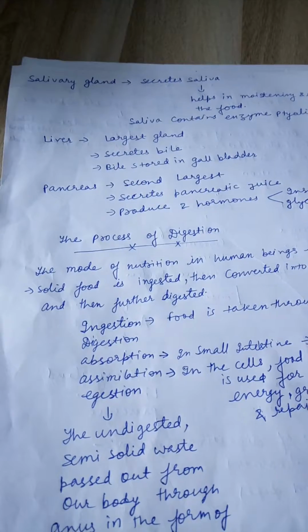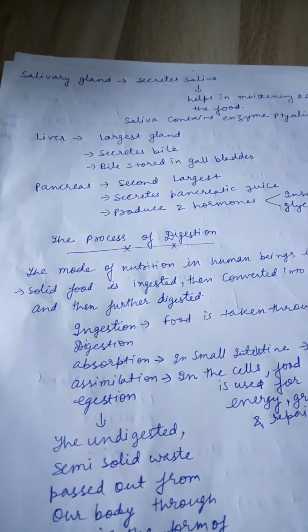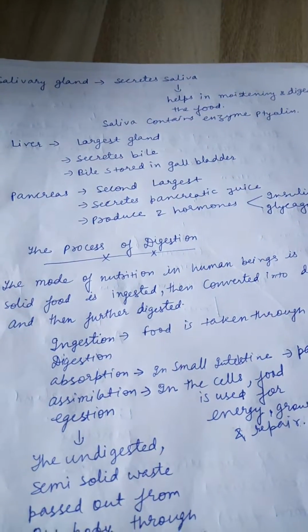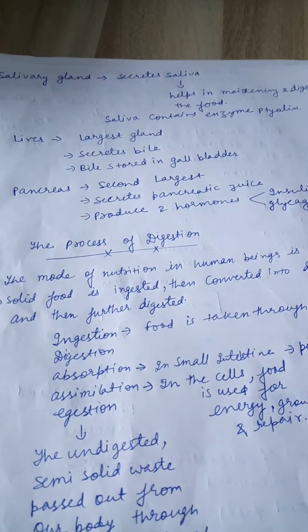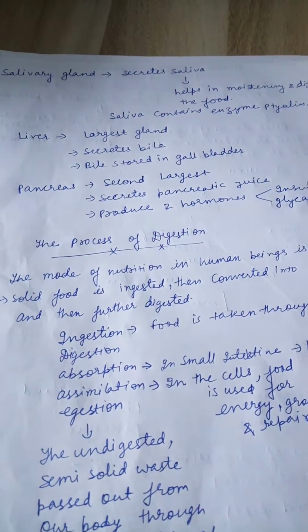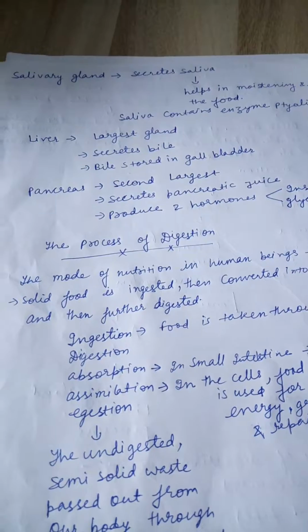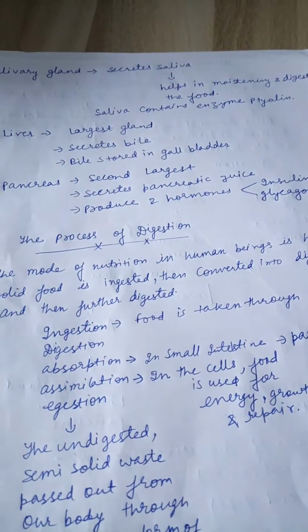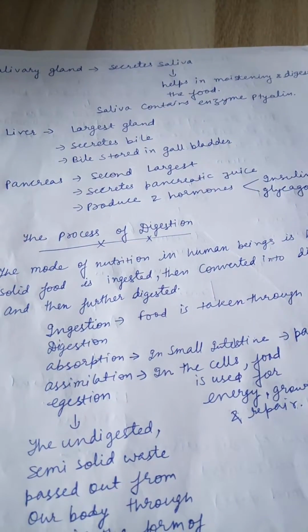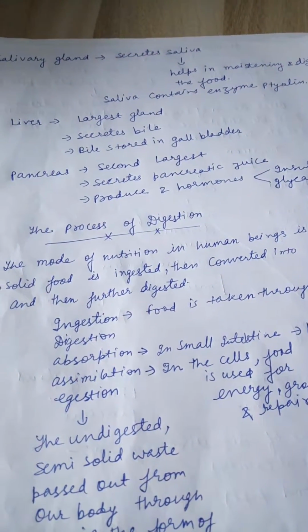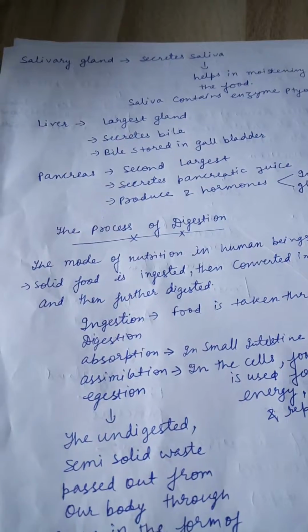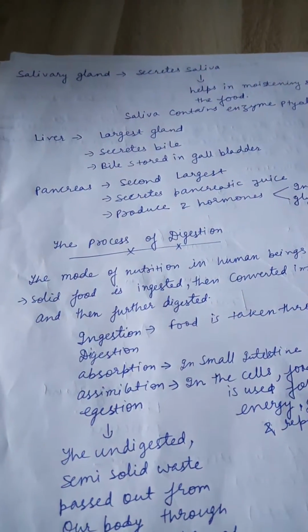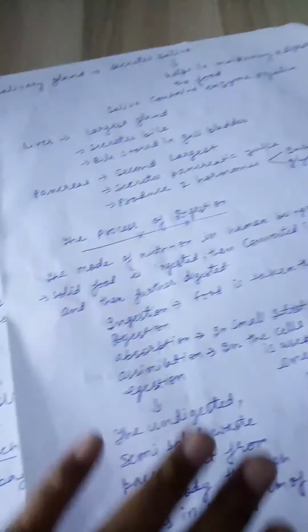The liver is the largest gland, in the upper right part of the abdomen. It secretes bile, a yellowish green, alkaline fluid, which is stored in the gallbladder. The pancreas is the second largest gland, just below the stomach. It secretes pancreatic juice and drains it into the duodenum, and produces two hormones, insulin and glucagon, and that's why it is also called an endocrine gland.